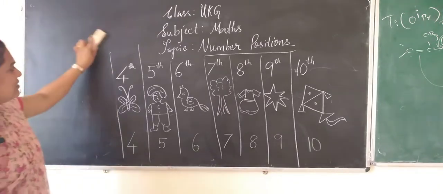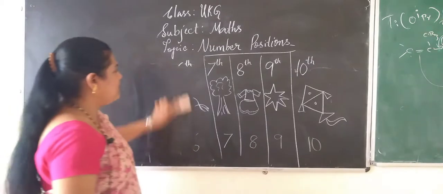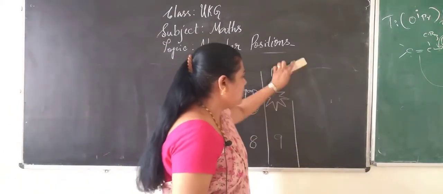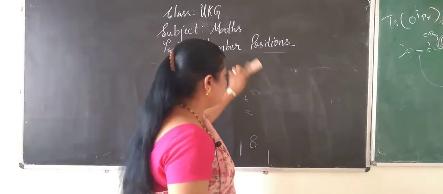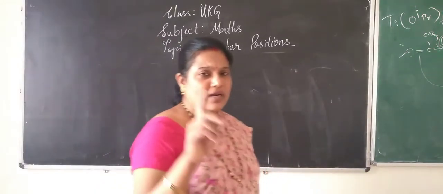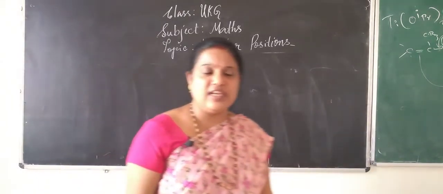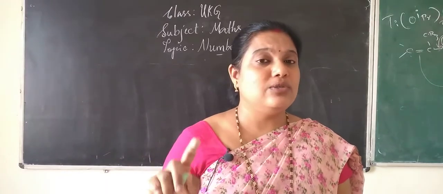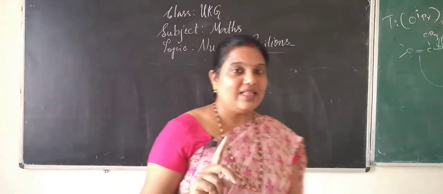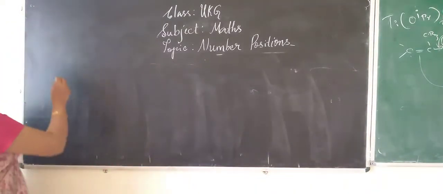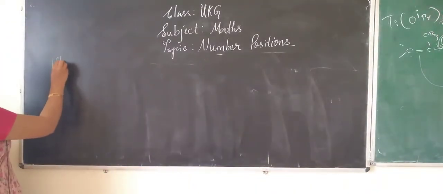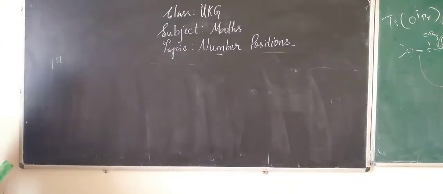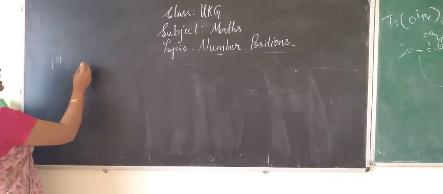Okay, let us write the spellings of each and every position. How to write it? You have learned the numbers and the number names, right? You say 1 and you say the spelling O-N-E. 2, you write 2, then you say the spelling T-W-O. Like that you have to learn now the position. How to write that? What is the spelling of each?